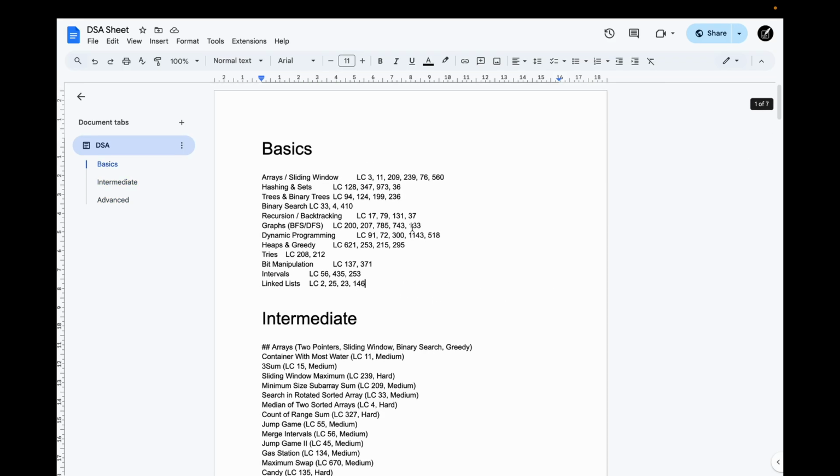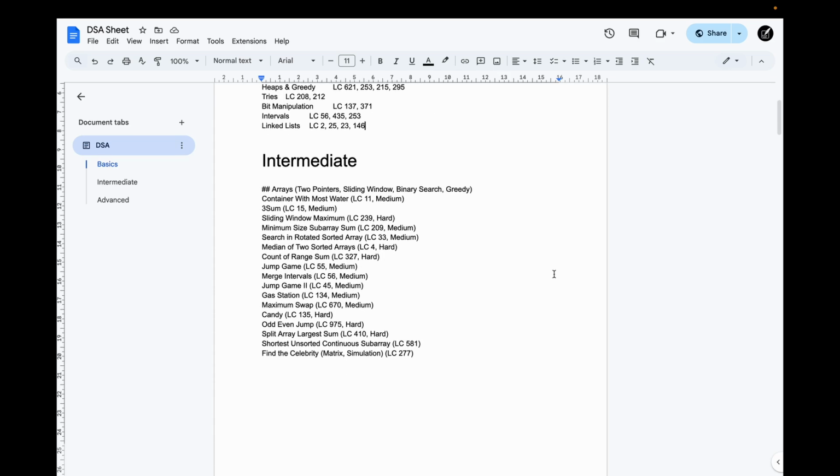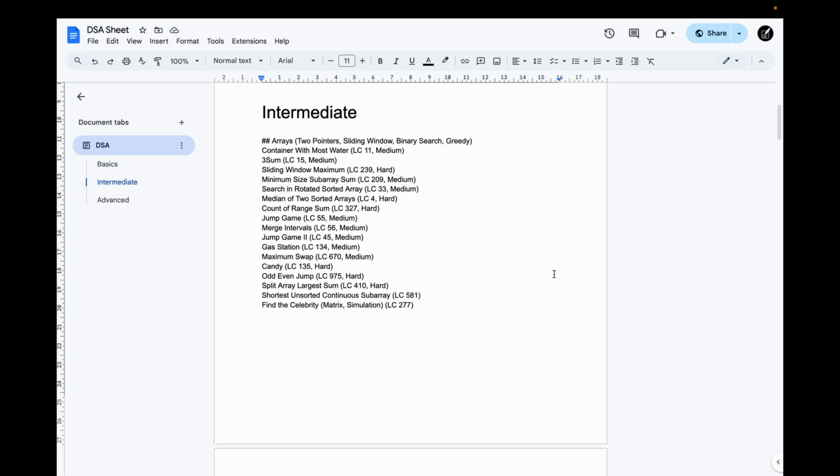So here we have drafted a DSA sheet. I spent a lot of time putting together problems here. This may look long at first, and this is long, and that is how it is supposed to be. In order to understand larger, complex problems, we need to have a solid foundation.